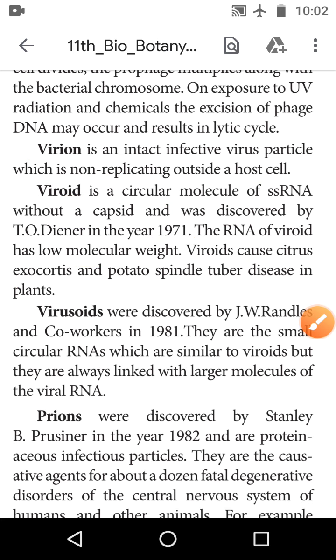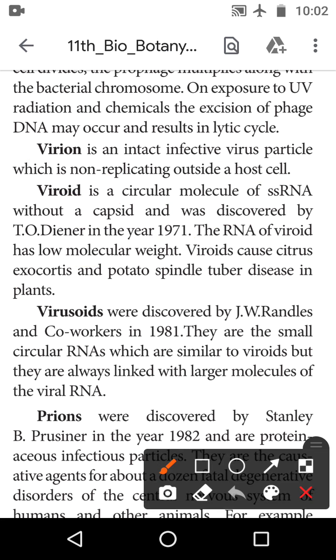Okay, the next one is virusoids. Virusoids were discovered by J.W. Randles and co-workers in 1981. It was the first to be found. They were small circular RNAs, similar to viroids, but they were always linked with a larger molecule of viral RNA.